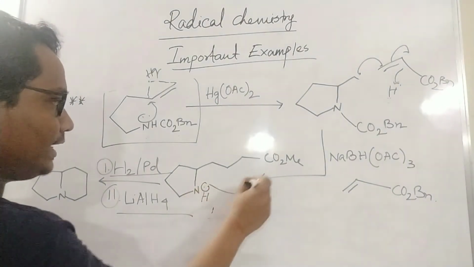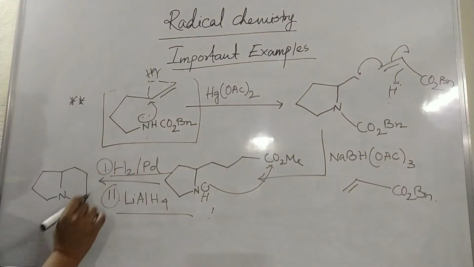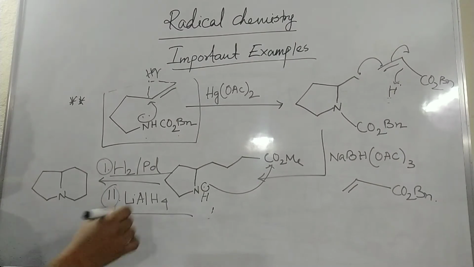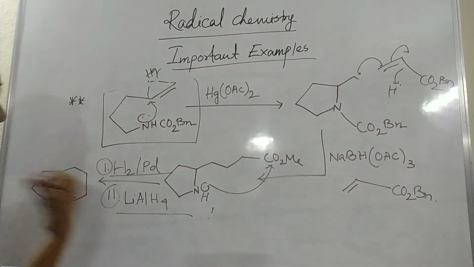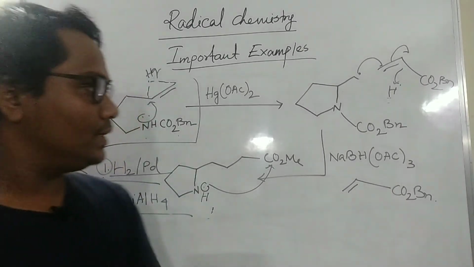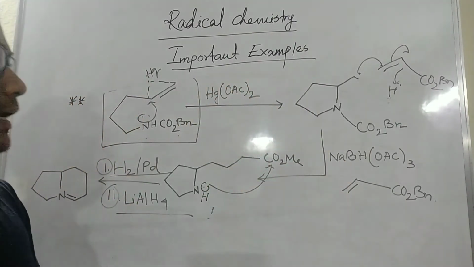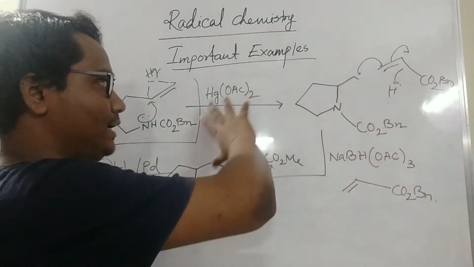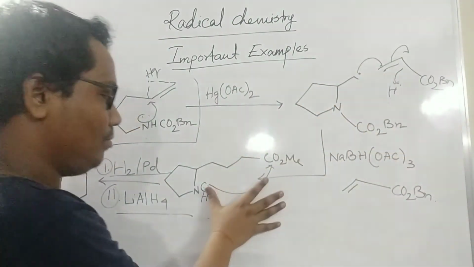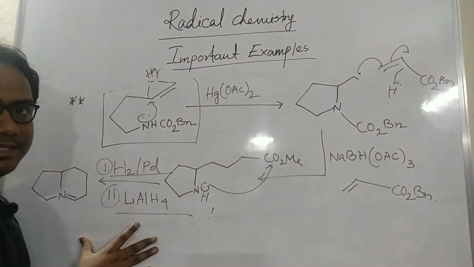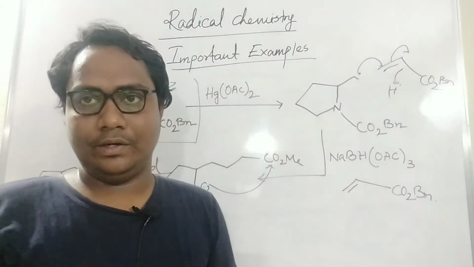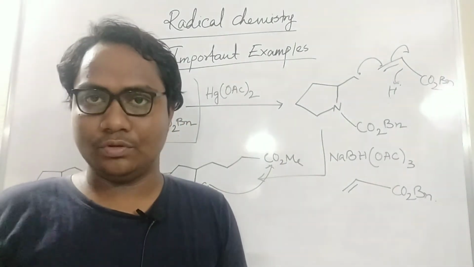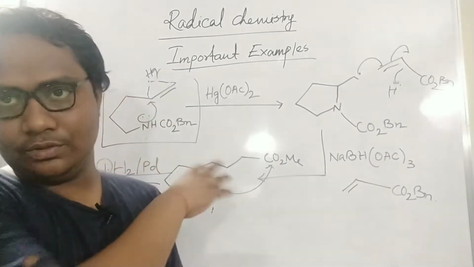That will attack the ester, and that kind of ring is there, meaning here some imine is forming, and that will be reduced by lithium aluminum hydride. So previously I showed an application of a radical reagent like a mercury reagent, and it will form, and then further reduction follows. This type of application will come in your NET exam or any GATE exam also. So just go carefully through this example.